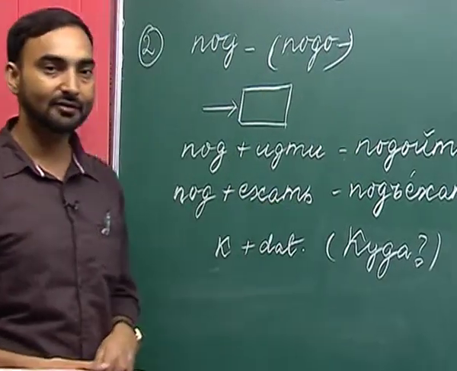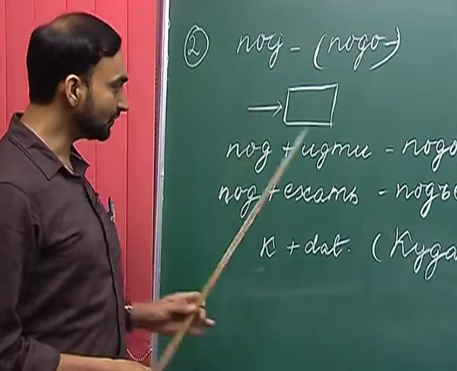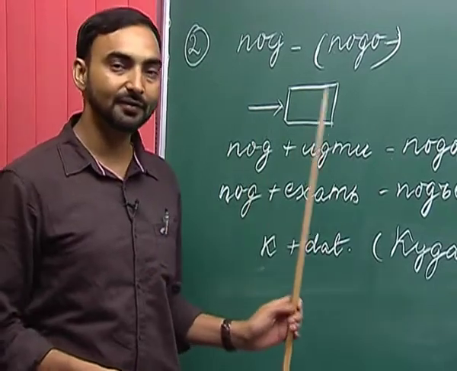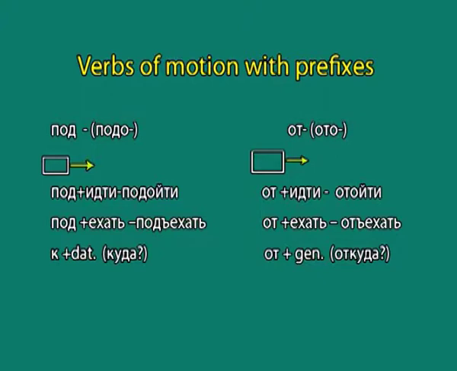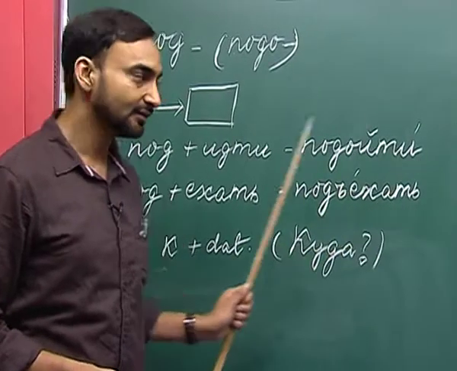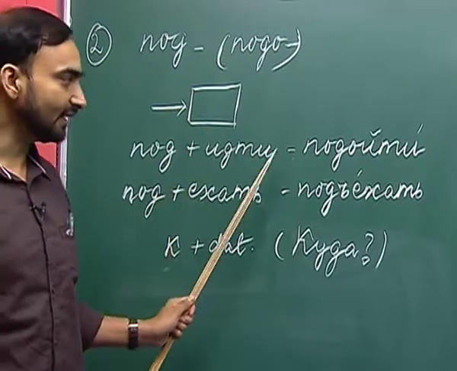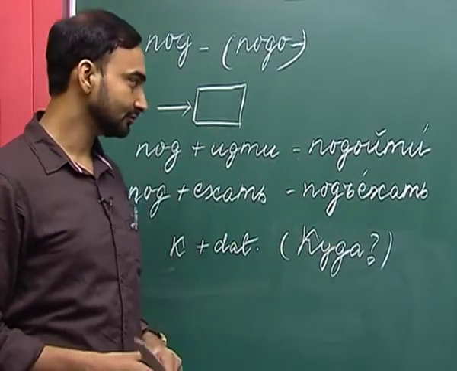So, now let us try to use these prefixes with the verbs itchi and yekhat. So, when we add this prefix to itchi, we get padaichi, pad plus itchi, padaichi.